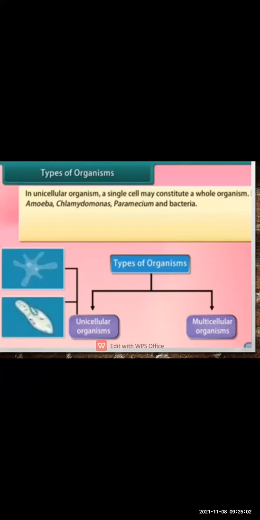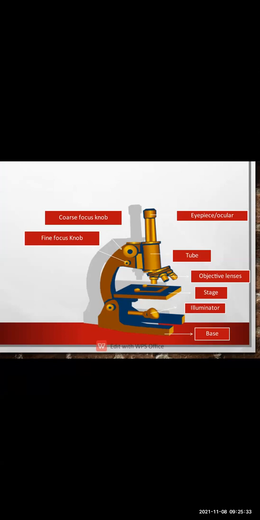So all organisms are made up of cells, but organisms are distinguished by the number of cells present in them. If the organism has a single cell, it is called a unicellular organism, and if the cells are many in number, that organism is called a multicellular organism. So according to the number of cells, organisms are divided into two types: unicellular and multicellular. Now these organisms cannot be seen by our naked eyes.